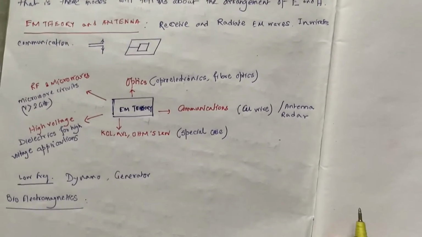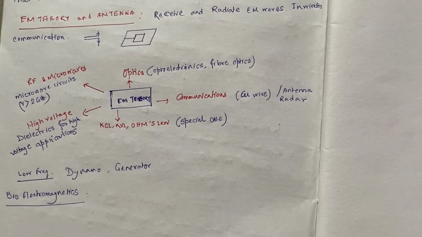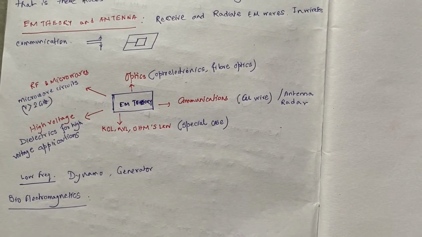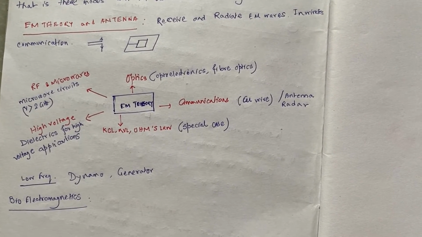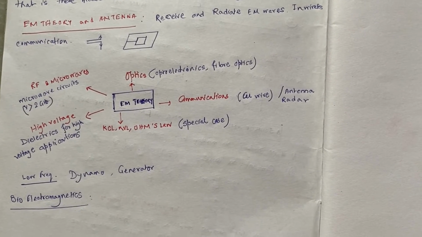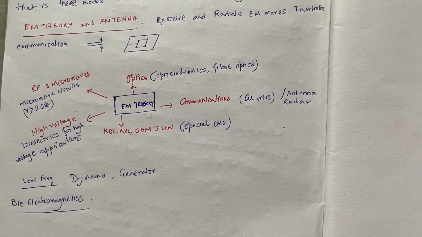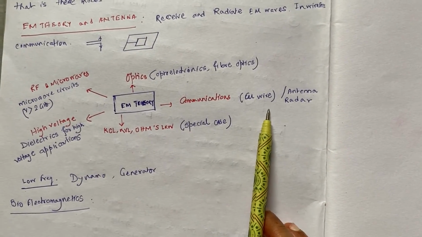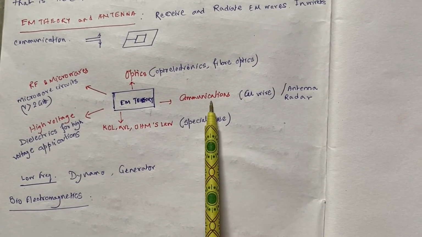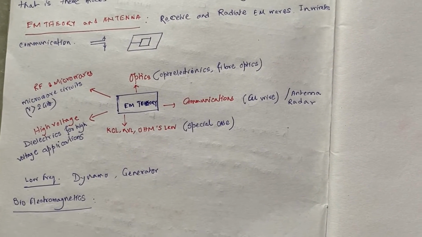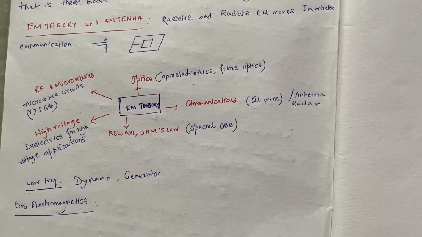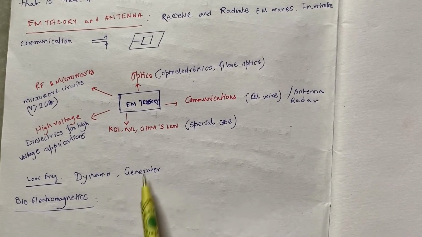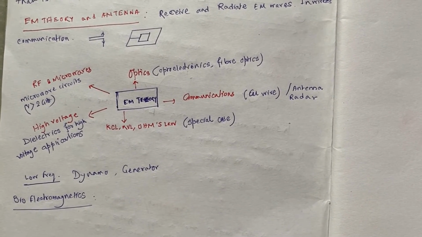Antennas are an indispensable part of today's wireless communication. We cannot think about wireless communication without antennas. And electromagnetic theory gives us an understanding of how an antenna works. So these are the branches of our modern society, our modern civilization, modern industries, where almost everywhere we will find the application of electromagnetic theory.